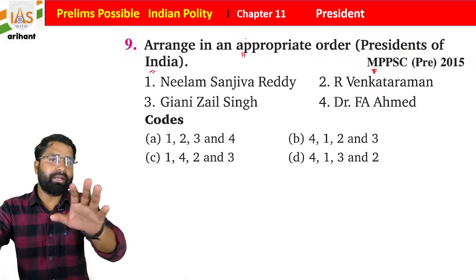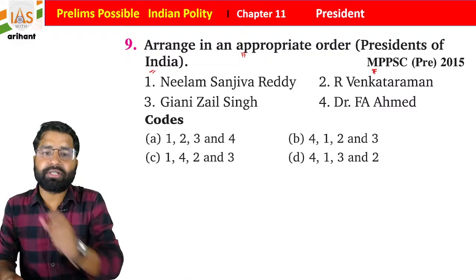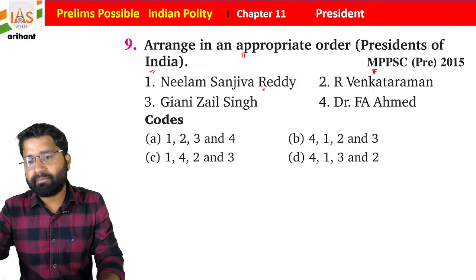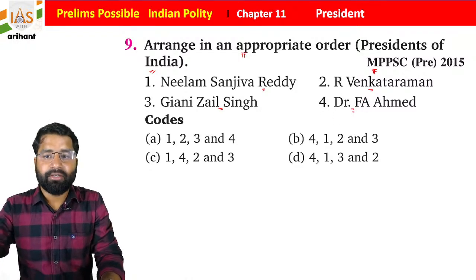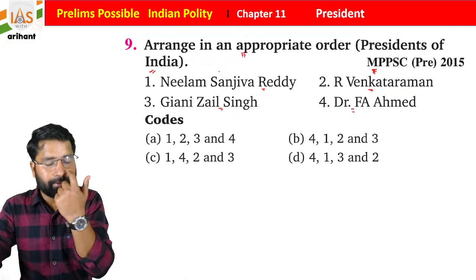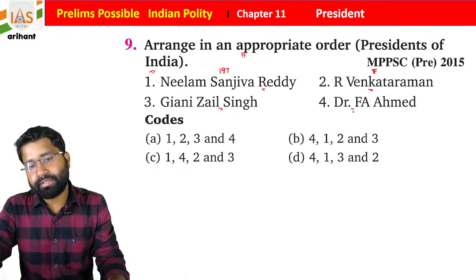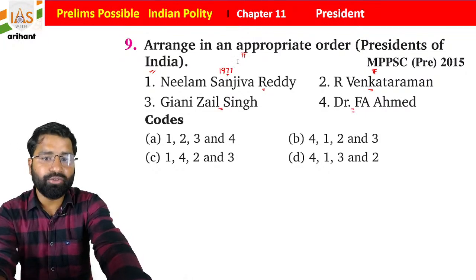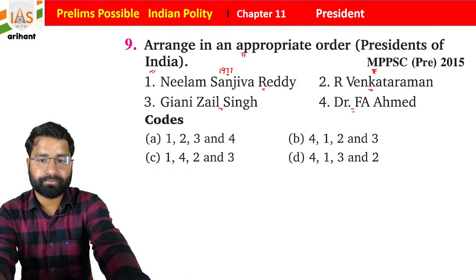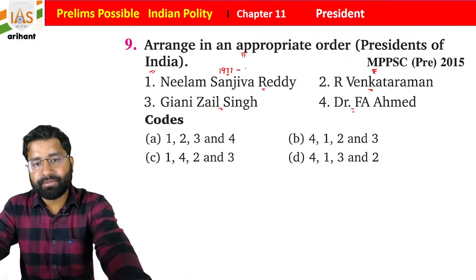So there are 4 names, and you have to write them according to the time period. Neelam Sanjeeva Reddy, R. Venkataraman, Gyani Zail Singh, and Fakhruddin Ali Ahmed. So what you find, students, Neelam Sanjeeva Reddy became the President of India in 1977. Okay everyone, so see, as I told you, the dates are going to be important for you. 1977, and he was president till 1982, for 5 years.